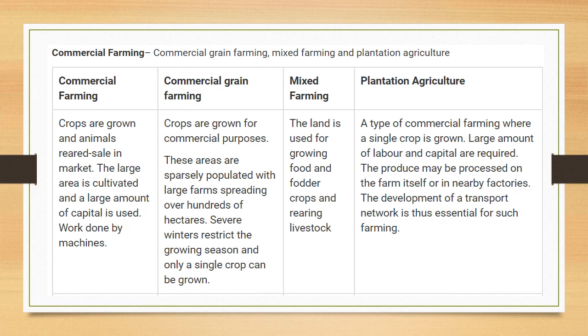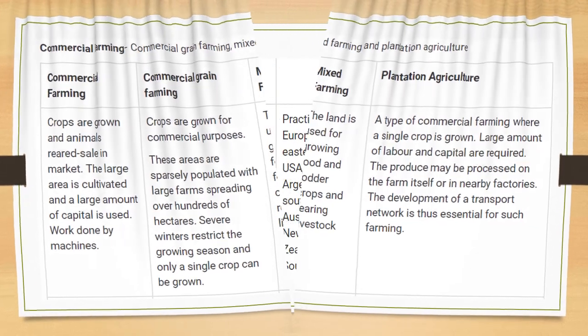In this, a single crop is grown. In mixed farming, the land is used for growing crops as well as rearing animals. And in plantation agriculture, a large amount of labor and capital is required. Here also a single crop is grown, and processing is done in the farm or one factory will be nearby. And transport is necessary for development. So that's all in commercial farming.